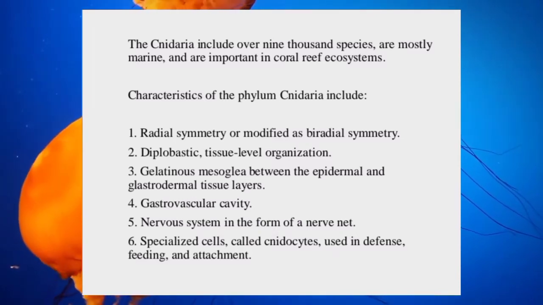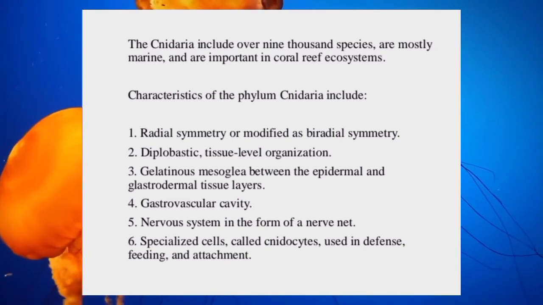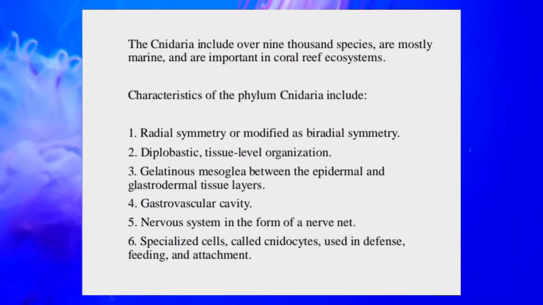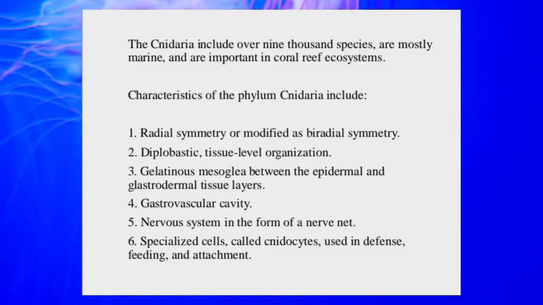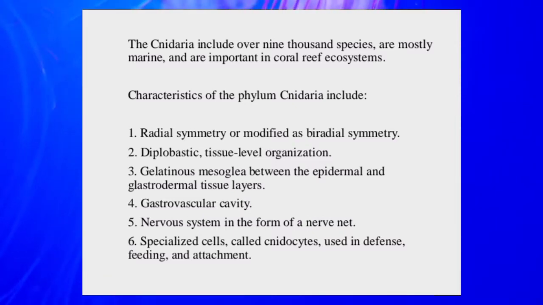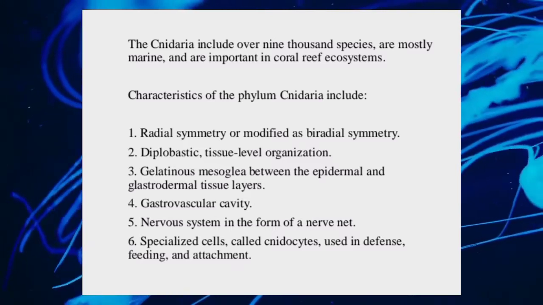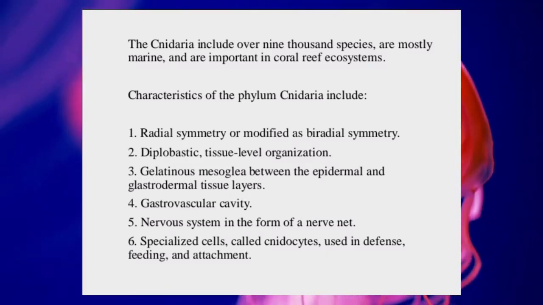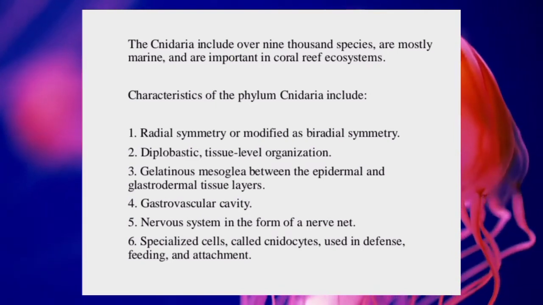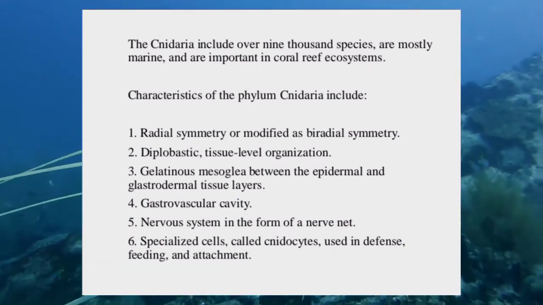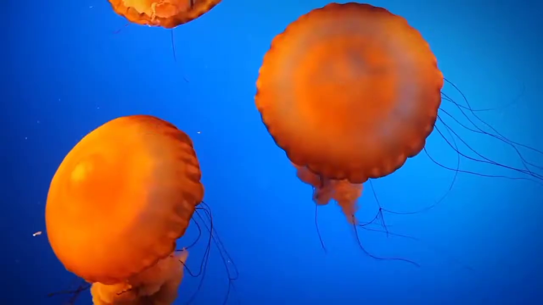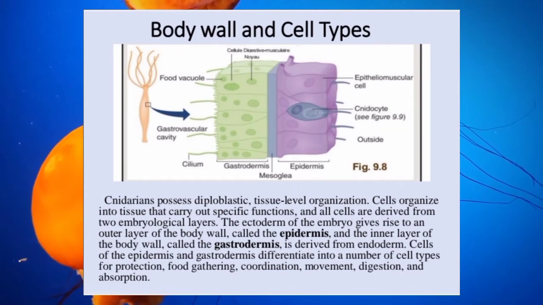Characteristics of phylum Cnidaria include radial symmetry or modified biradial symmetry, diploblastic tissue-level organization, gelatinous mesoglea between the epidermal and gastrodermal tissue layers, a gastrovascular cavity, a nervous system in the form of a nerve net, and specialized cells called cnidocytes used in defense, feeding, and attachment. Body wall and cell types.